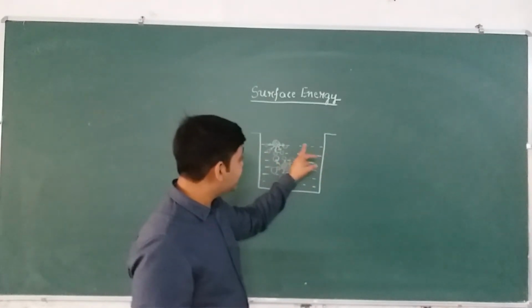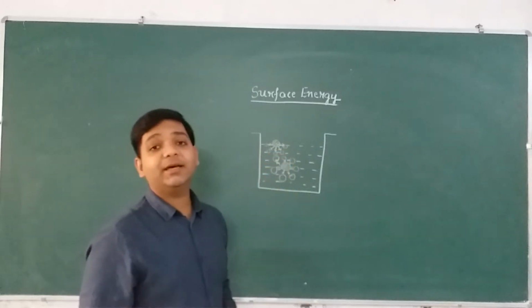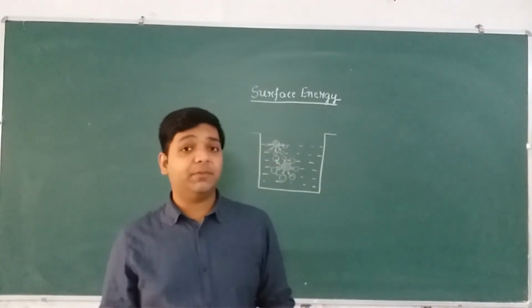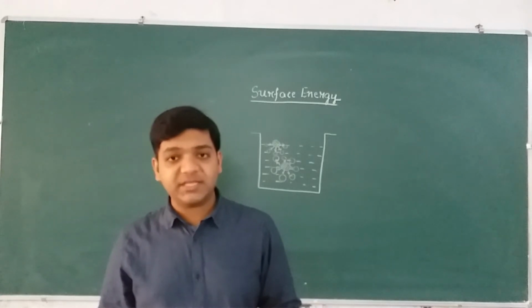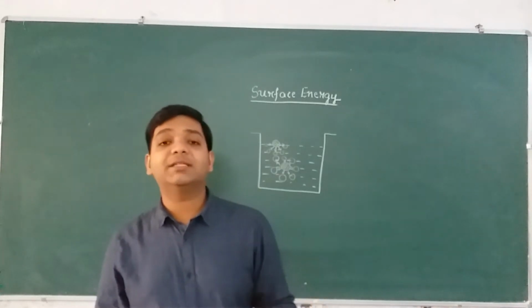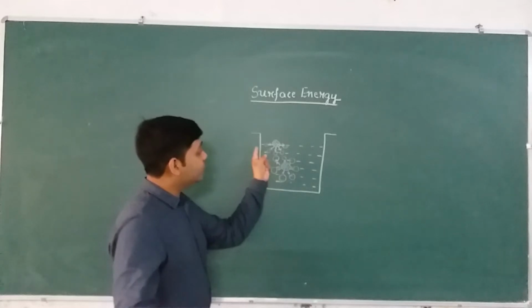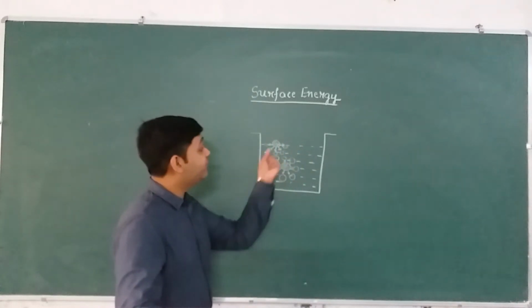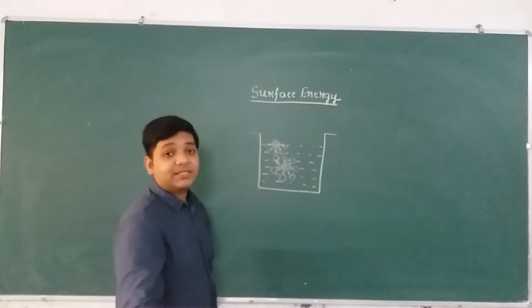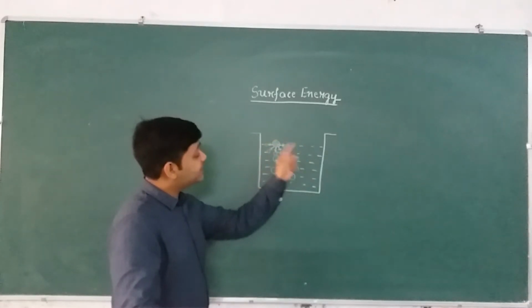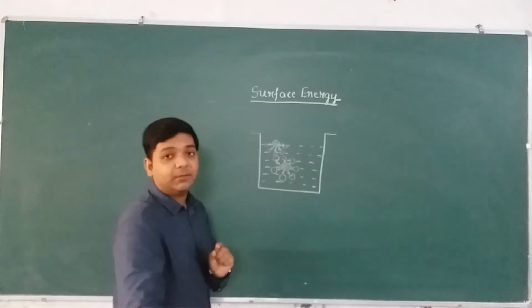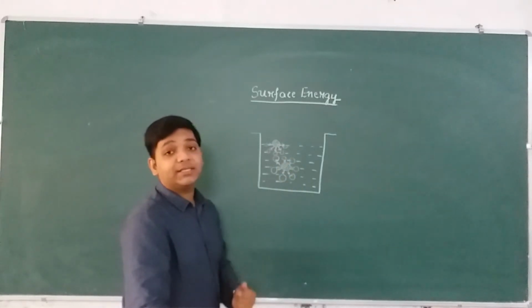Now due to this extra energy possessed by the surface molecules, they are unstable, because we know the more energy possessed by any body, the more unstable it will be. So the surface molecules have some extra energy, and because of this extra energy they are quite unstable. So they would like to gain stability.